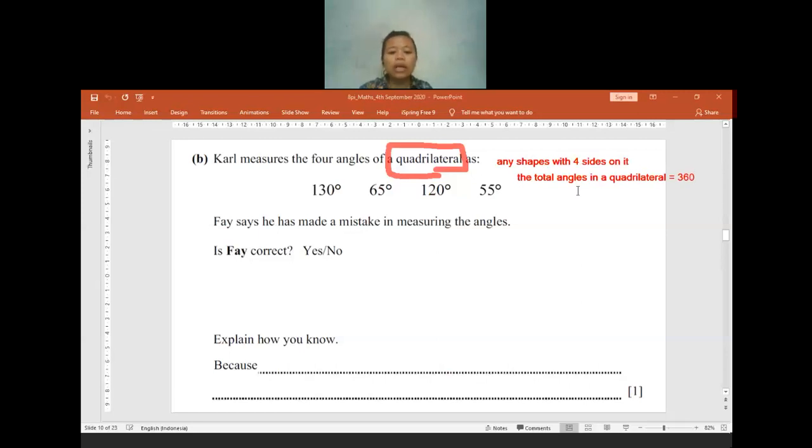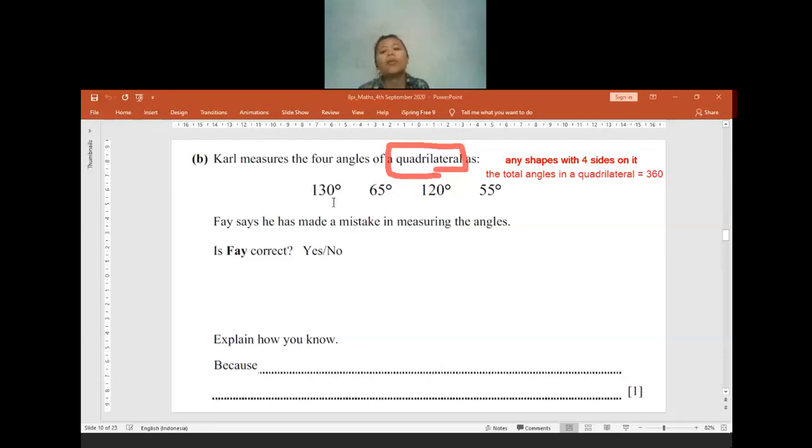You can say four corners is also fine, or four sides, it's also okay. We call it a quadrilateral. In total it has to be equal to 360 degrees. So now we have to check.